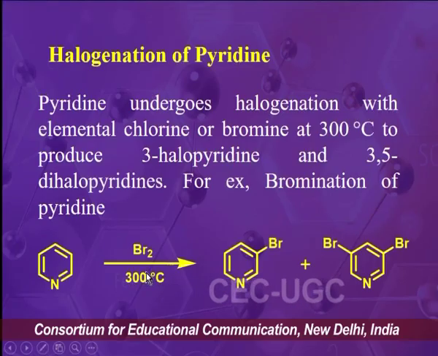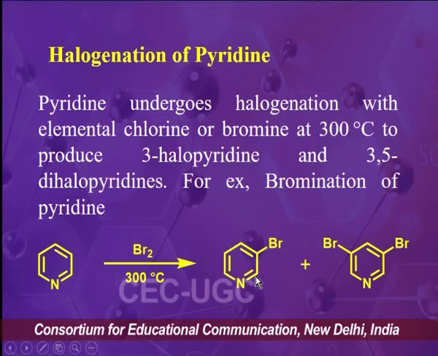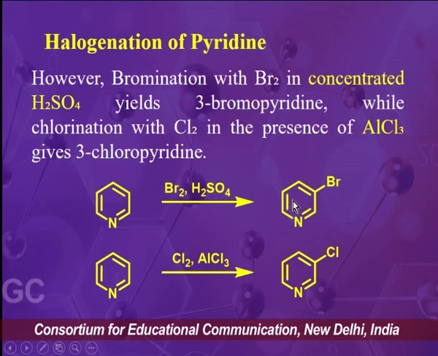So you can see the bromination of pyridine at 300 degrees Celsius is producing a mixture of products, that is 3-bromopyridine and 3,5-dibromopyridine.